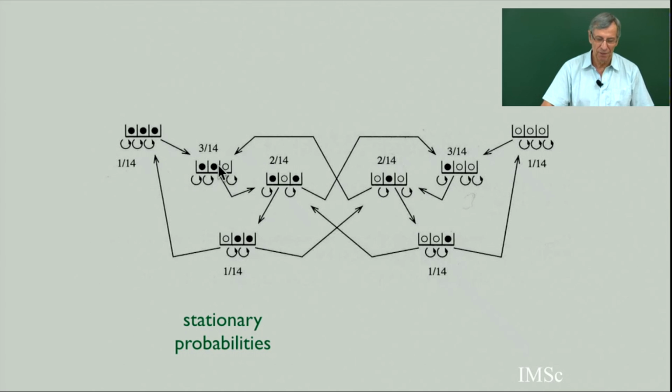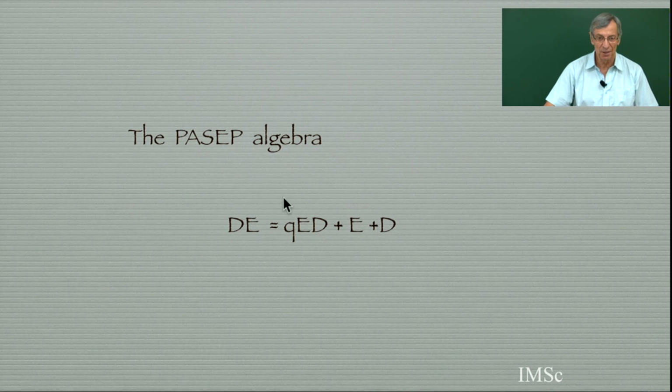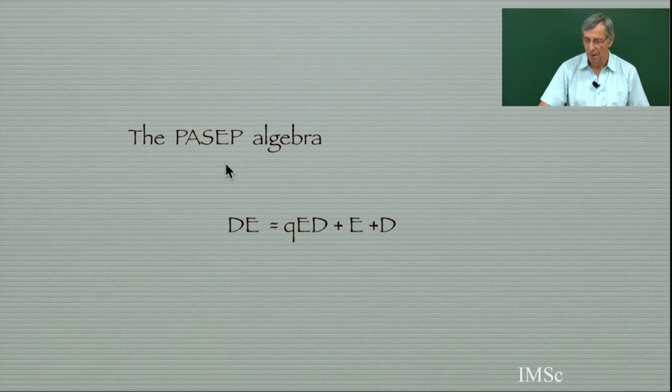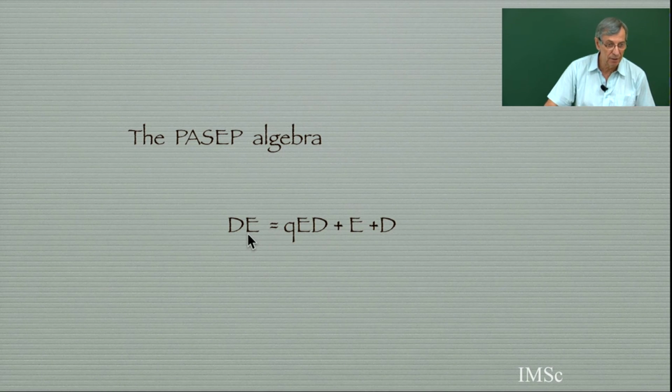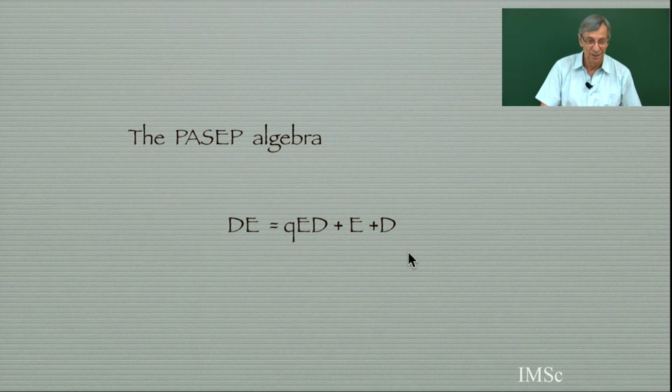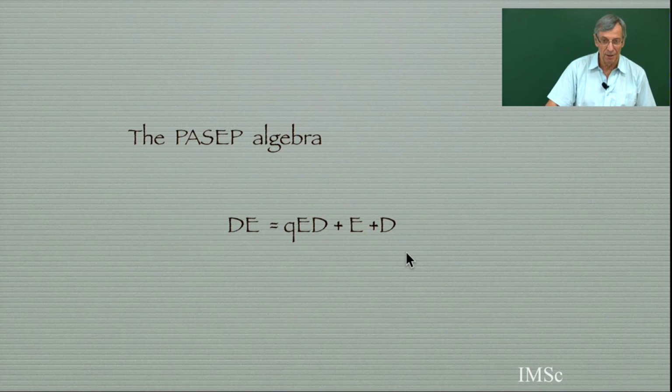The solution given by physicists, they call it the matrix ansatz, and it relies on this equation, on this algebra. So we call this the PASEP algebra. This is the main algebra of our second example. It's an algebra given by 2 generators D and E, a formal parameter q, and satisfying this commutation relation. The physicists introduced this algebra. They tried to give some infinite matrices D and E satisfying this, and they solved the problem of finding the stationary probability by finding these infinite matrices D and E.